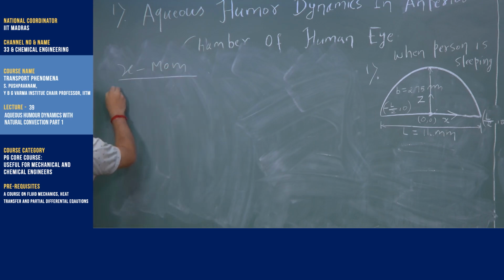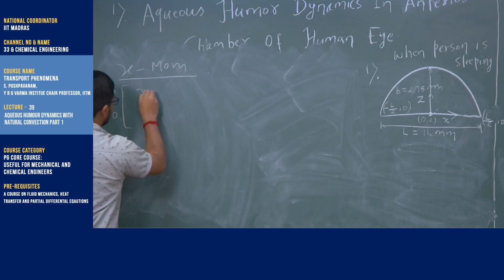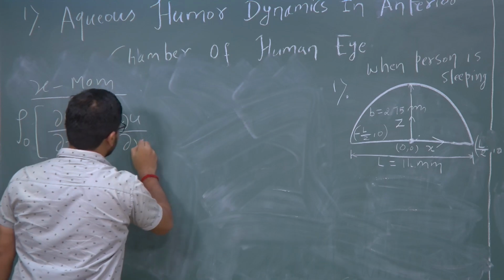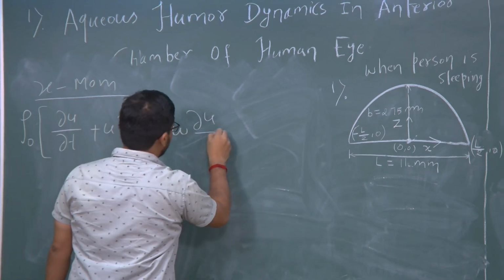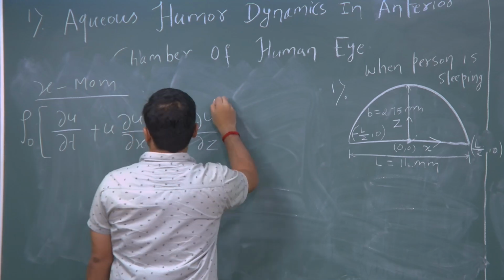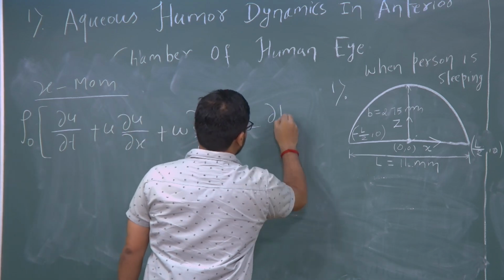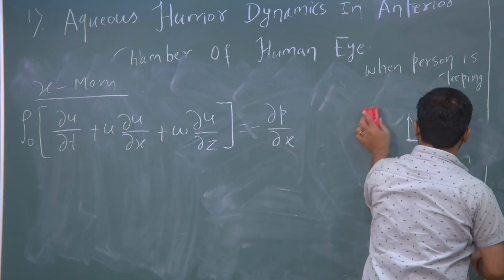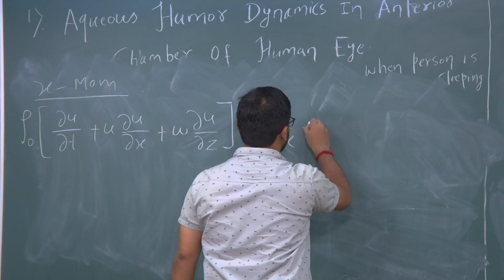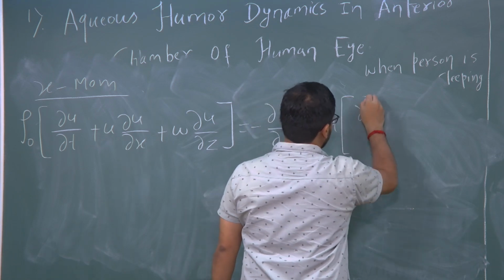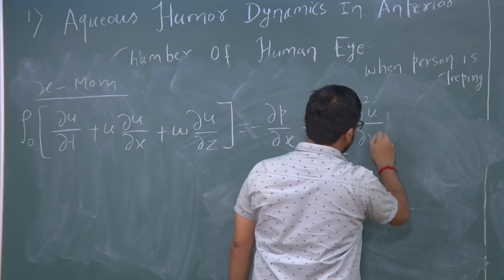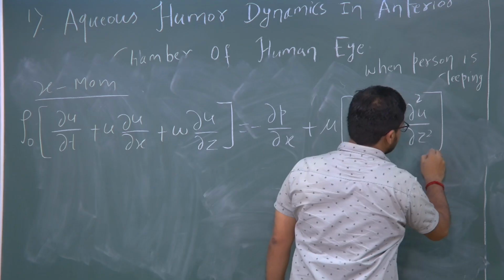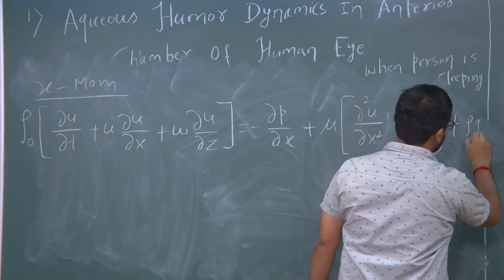So, the x momentum balance is rho naught times (∂u/∂t plus u ∂u/∂x plus w ∂u/∂z) is equal to minus ∂p/∂x plus mu times (∂²u/∂x² plus ∂²u/∂z²) plus rho times g x.